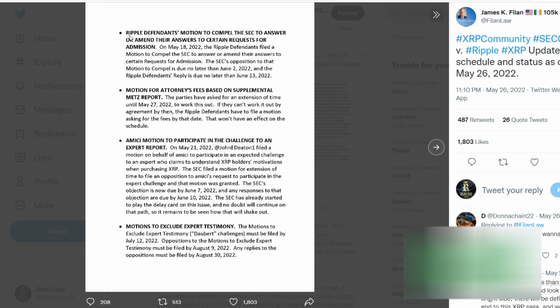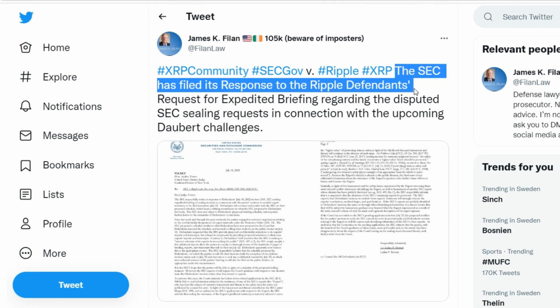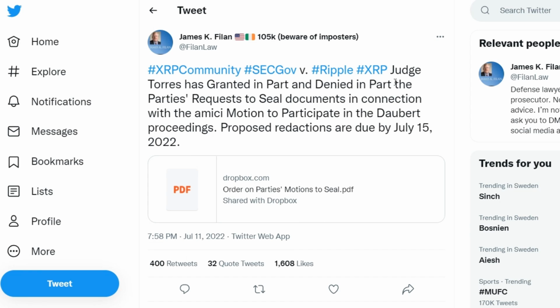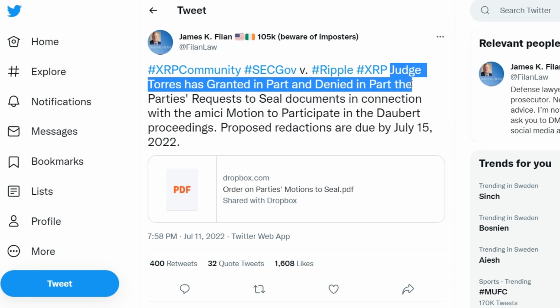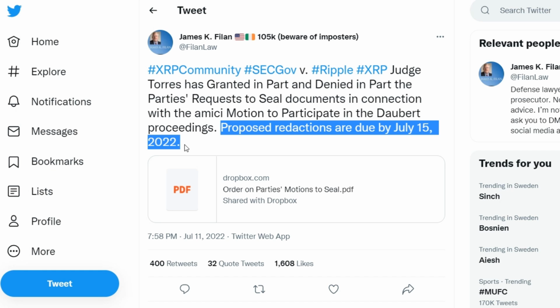She allowed the amendments proposed by the SEC because they are highly specialized, and now the Commission can edit certain parts of its objection to Amici's participation in the case. However, Judge Torres issued an ambiguous decision in response to the SEC's request to seal and edit the physical evidence in its letter of objection. Accordingly, the court partially grants and partially denies the request of the Securities and Exchange Commission to seal and edit the exhibits to the letters, Judge Torres ruled. Judge Torres has granted in part and denied in part the parties' requests to seal documents in connection with the Amici motion to participate in the Daubert proceedings. Proposed redactions are due by July 15, 2022.